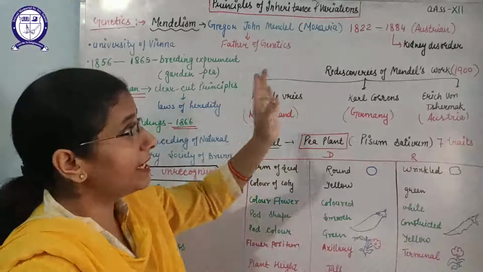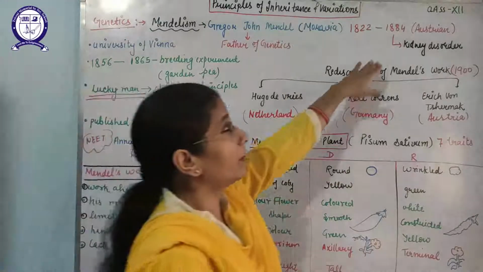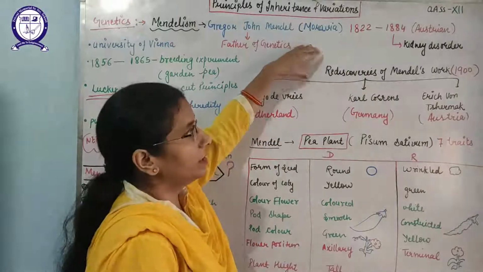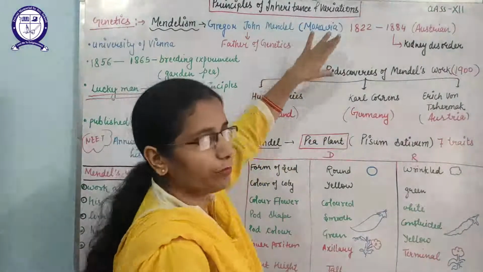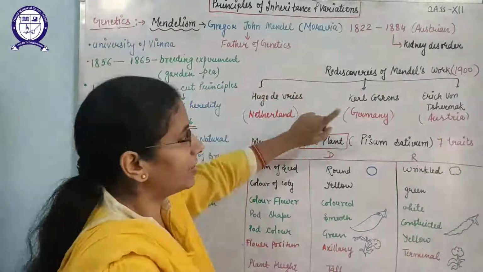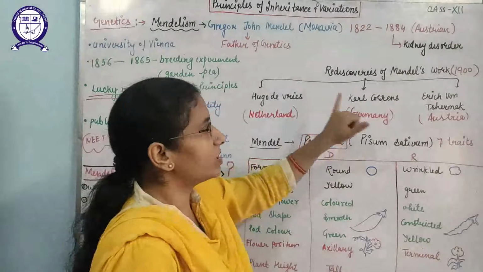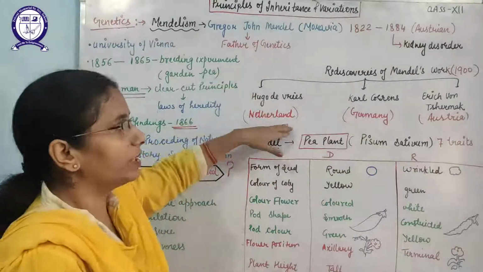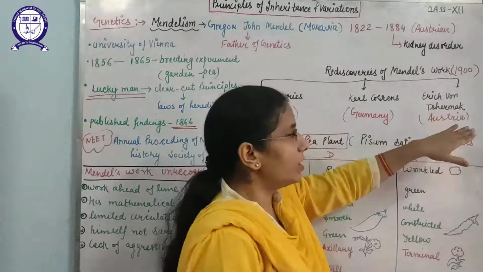In 1884 he died due to kidney disorder. This is also very important from the NEET point of view. After that, in 1900, there were three biologists who rediscovered the work of Mendel. Yes, this question comes in NEET also. Hugo de Vries, Carl Correns and Erich von Tschermak. Hugo de Vries from the Netherlands, Carl Correns from Germany, and Erich von Tschermak from Austria.